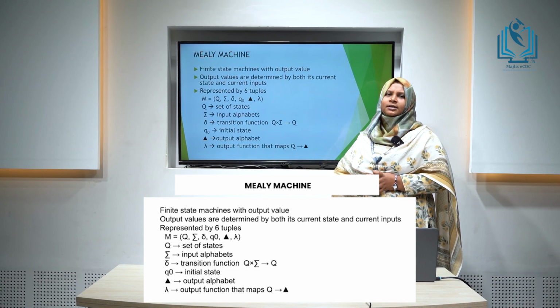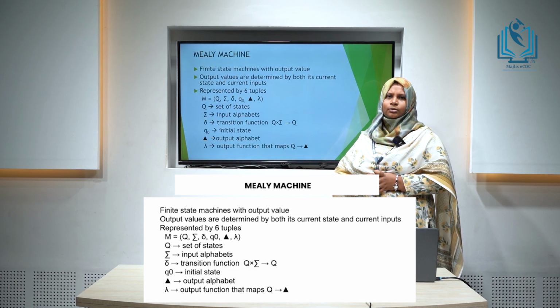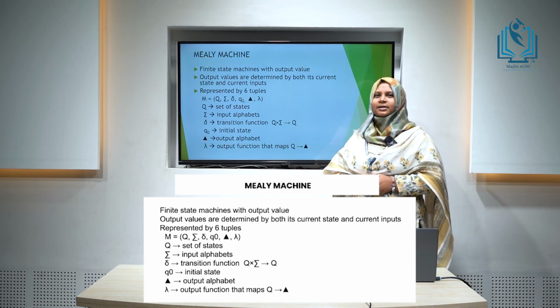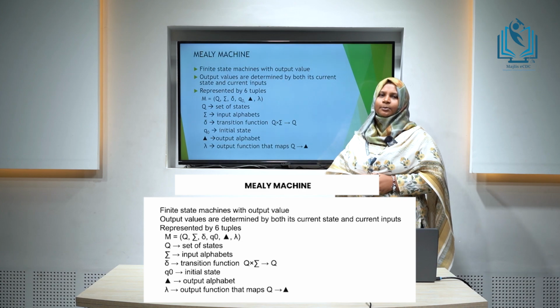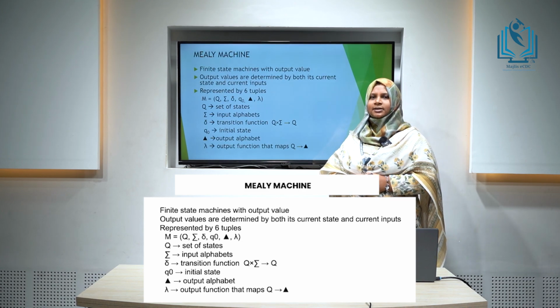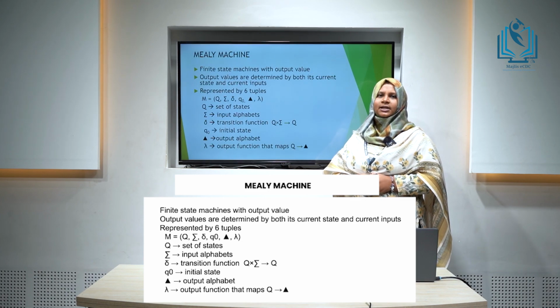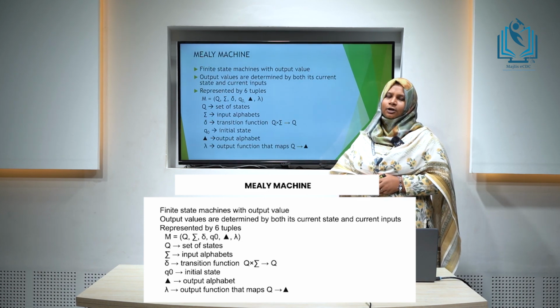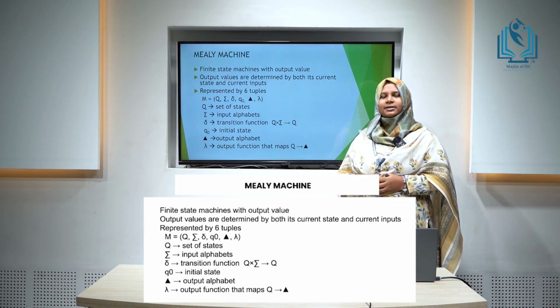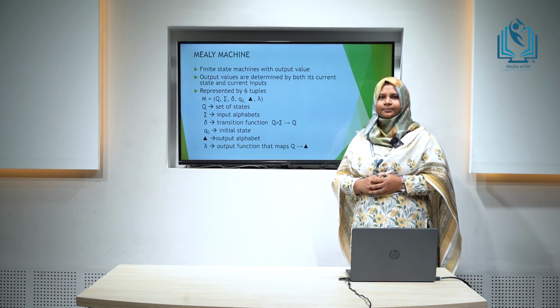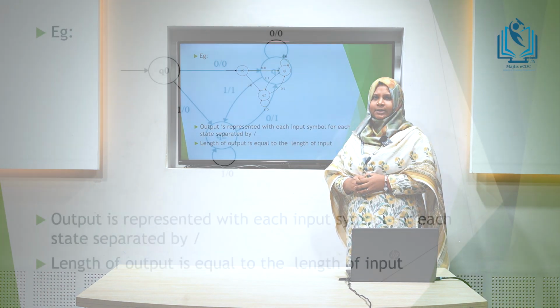The Mealy machine is represented by 6 tuples, that is M is equal to Q, sigma, delta, Q0, lambda and delta. Here Q is the set of states, sigma is the input alphabets, delta is the transition function which is given as Q cross sigma gives Q, Q0 is the initial state, delta is the output alphabets, lambda is the output function which is given as Q cross sigma gives delta. Here is an example of Mealy machine.